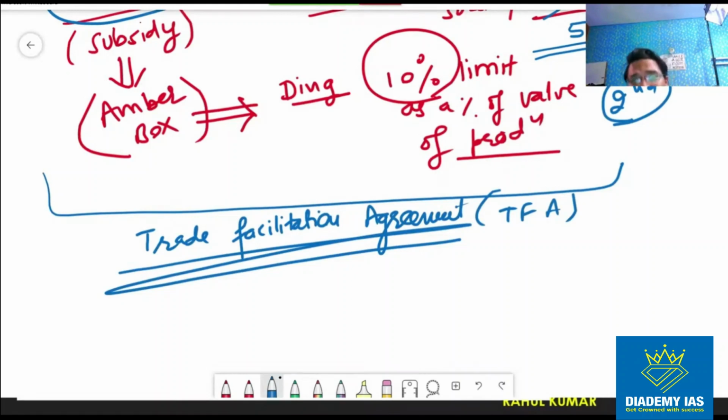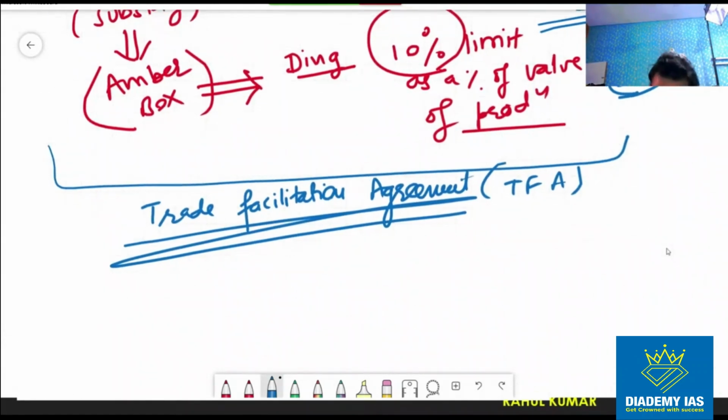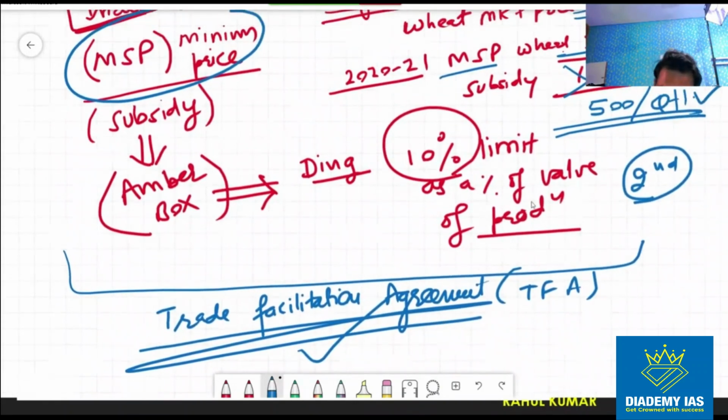So at the informal level, the negotiations happened. We already said green room negotiation होते हैं या mini ministerial होते हैं. Ultimately, after the informal negotiations, we agreed that okay, we will sign the trade facilitation agreement, but with the condition that this matter of MSP will be kept on hold, right?